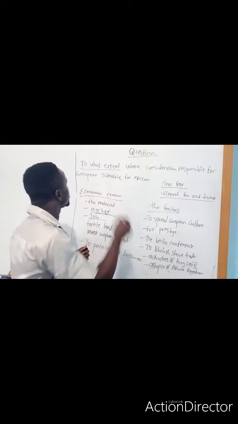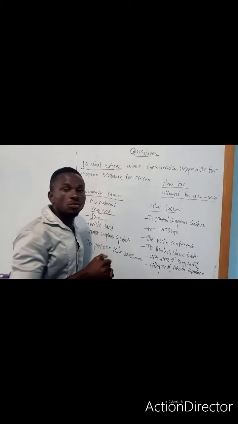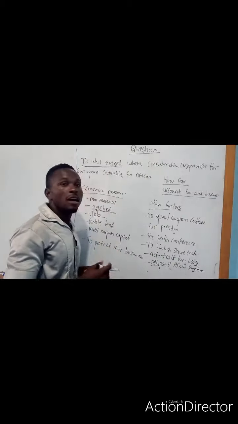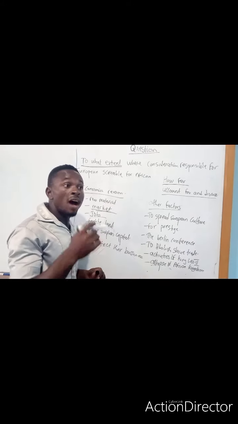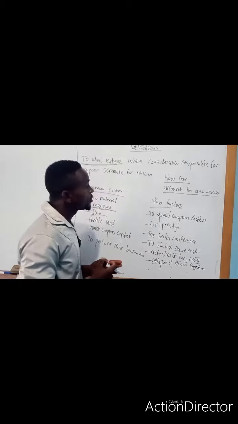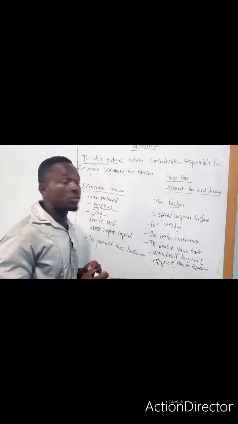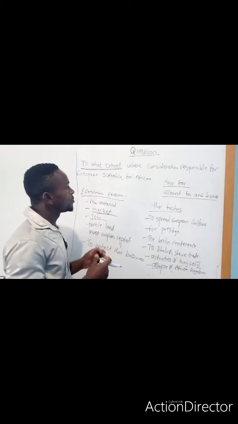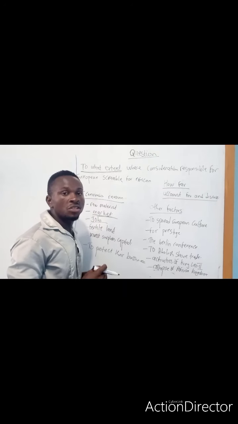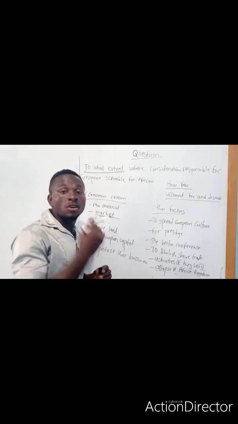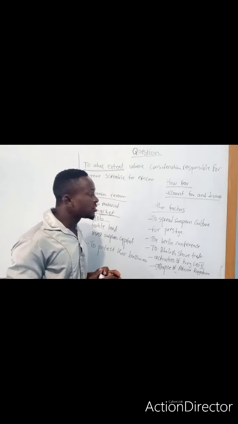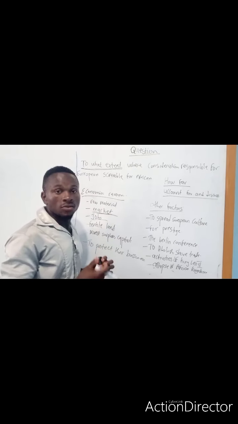Each time you see a question of to what extent, you should know it's a two-part question. Anytime you see a question of how far, account for and discuss, you should have it at the back of your mind that it is a two-part question. So this question says, to what extent were economic considerations responsible for European scramble for Africa? Now, you already know it's a two-part question. The first part of this question is economic reasons for the scramble, and the second part is the other reason. Under the other reason, you explain the political and the social reason.